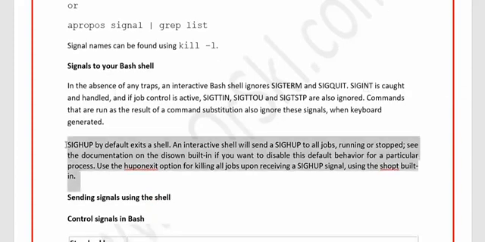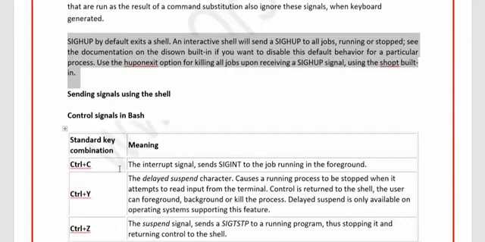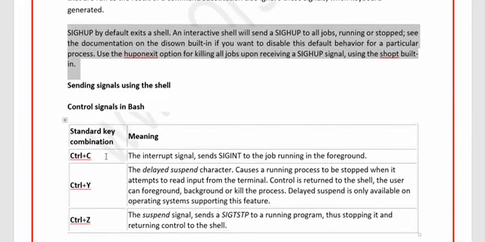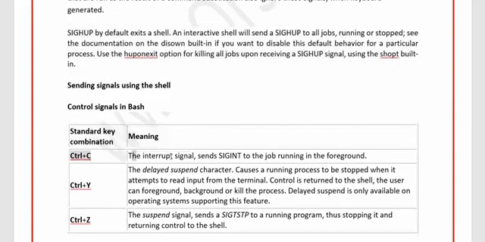Now, without confusing you with this, let me tell you the most frequent standard keyboard combinations that we use. Basically we use Control C. This is to interrupt the signal, and that's the reason it is SIGINT, and this is to interrupt the job running in the foreground. So whenever you see something interactive, only then you can use Control C, right? If there is a process running in the background, can you use Control C for that specific background process? Definitely you cannot do it. Only for something with an interactive console can you use Control C, right?